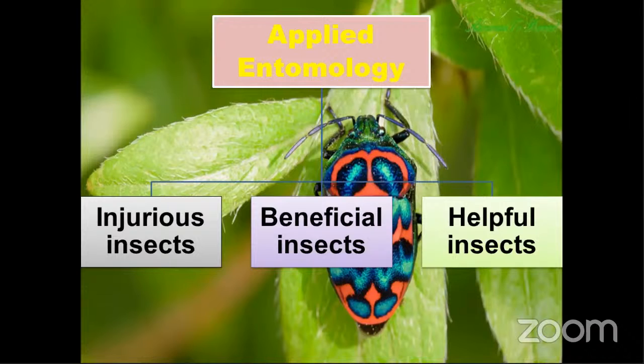Next one, beneficial insects. Third one, helpful insects. So among applied entomology, there are 3 types: injurious insects, beneficial insects, and helpful insects. First, what is meant by applied entomology, or economic entomology?